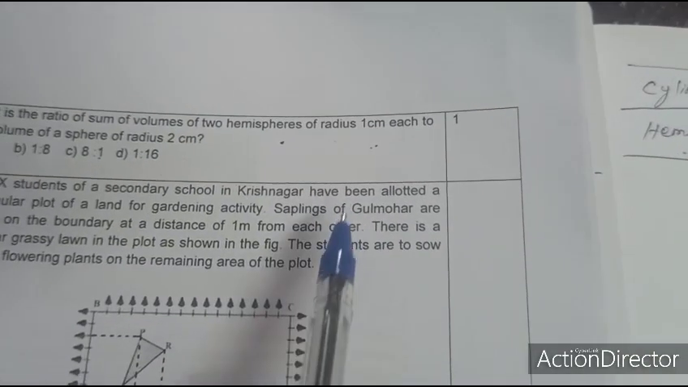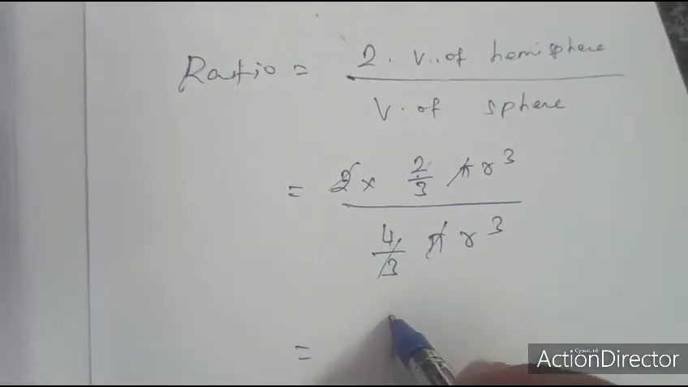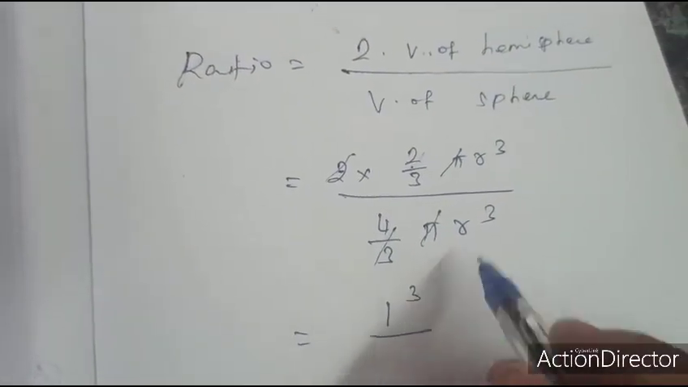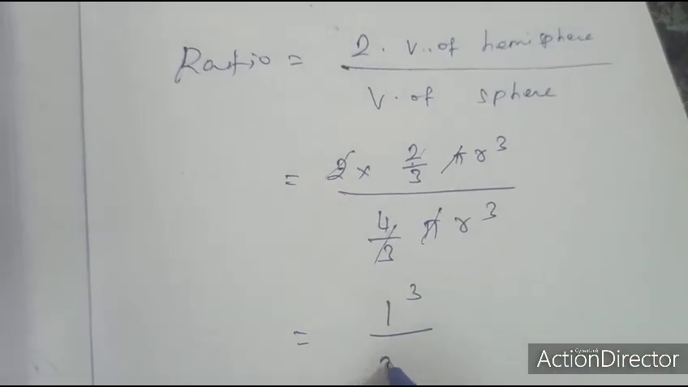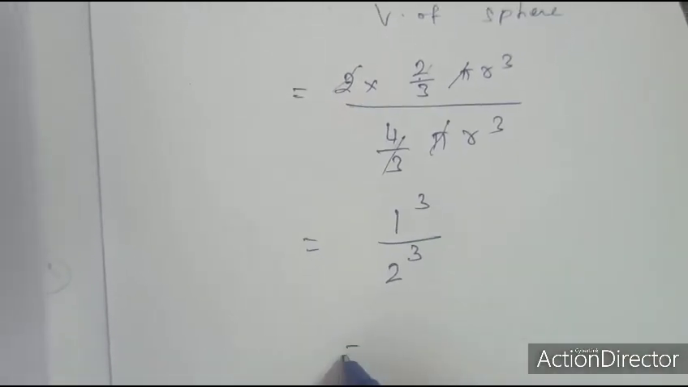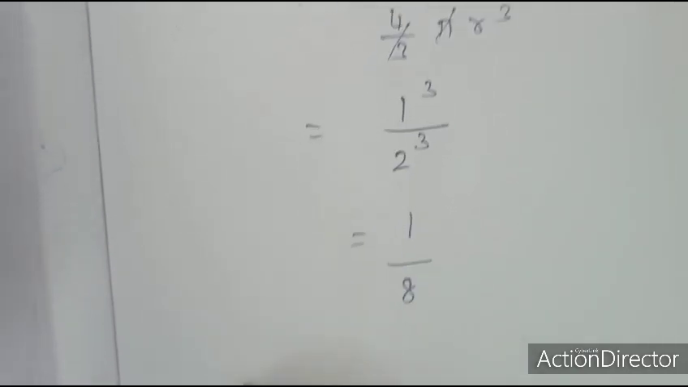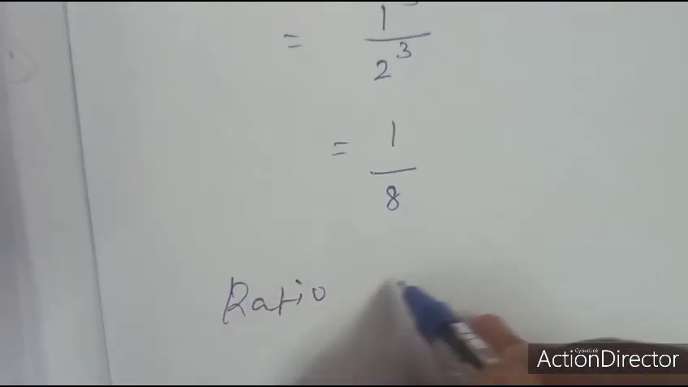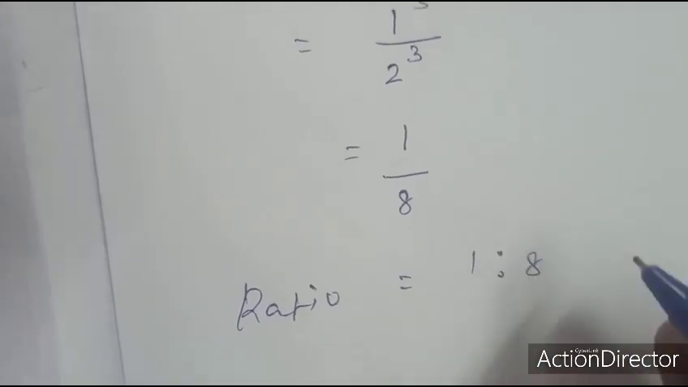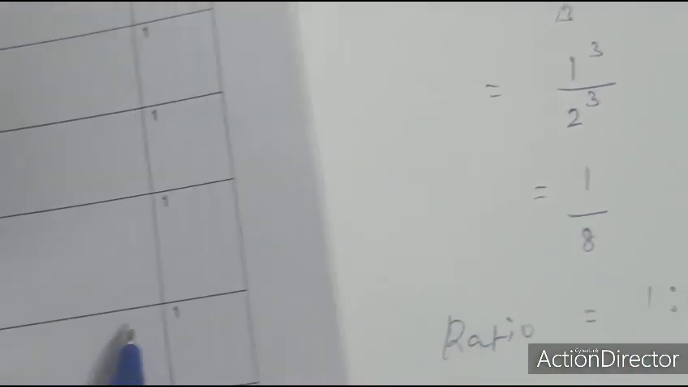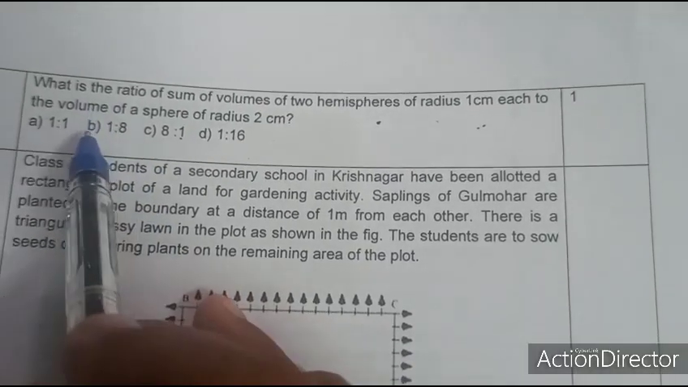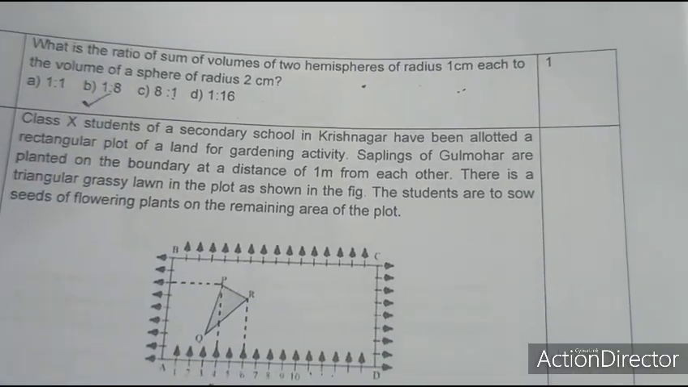The hemisphere has radius 1 centimeter, therefore 1 cube, by the sphere of radius 2 centimeter, therefore 2 cube. 1 cube is 1, and 2 cube is 8. Therefore, the ratio is 1:8. So B is the correct answer.